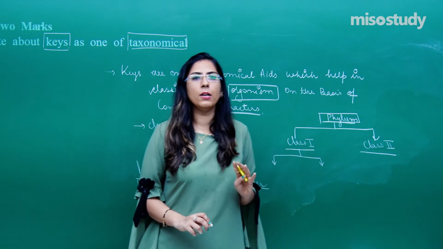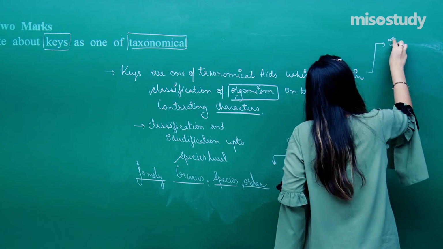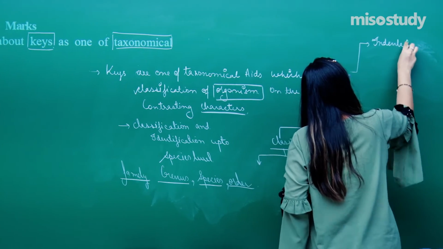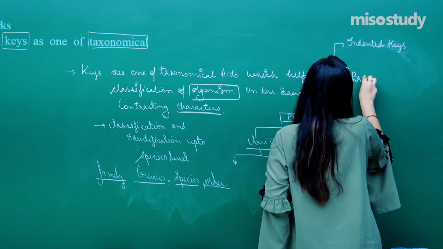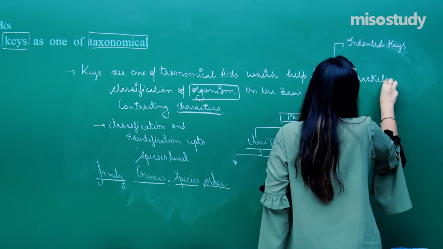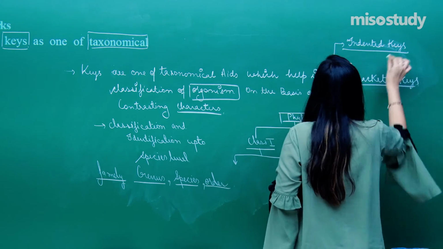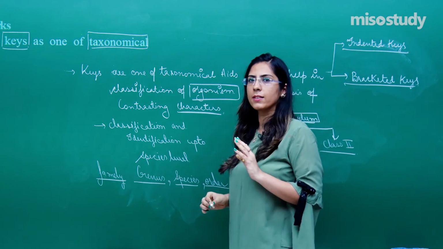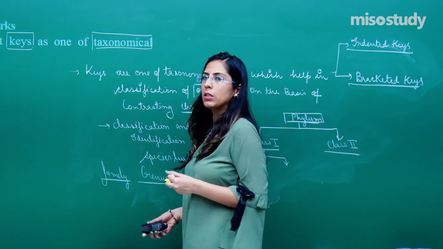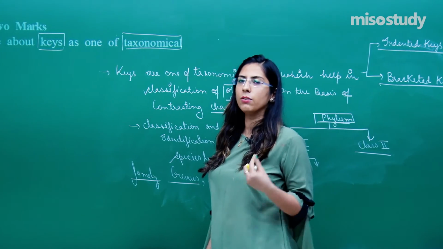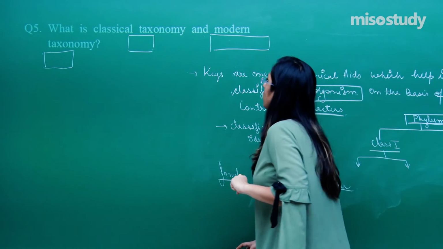Right? These keys are further of two types: indented keys, and the second is called bracketed keys. Indented keys and bracketed keys, right? This is called a key. So this is how you have to attempt it. This is how you have to give a definition, then you have to give the types of it. That is enough. Now, let's talk about the next question.